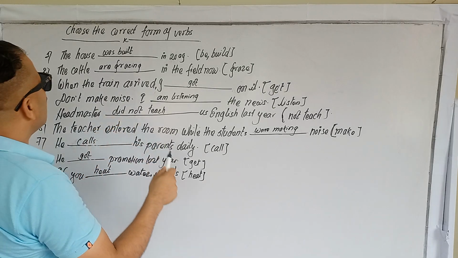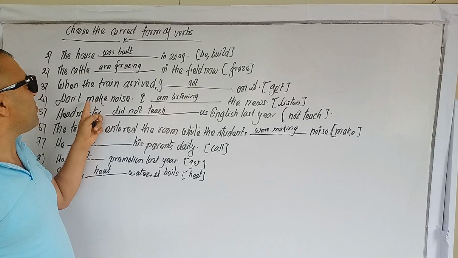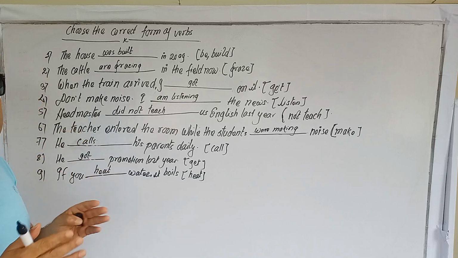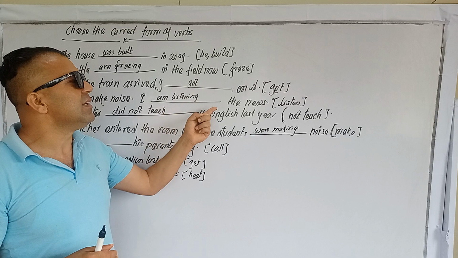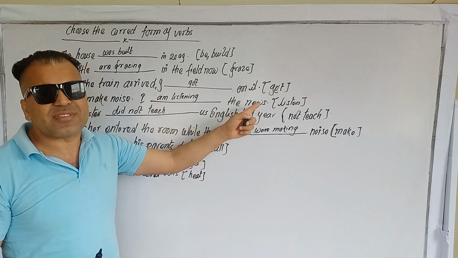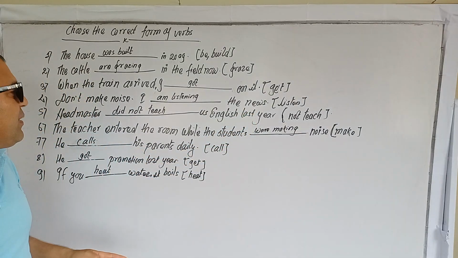Don't make noise. You see, simple present tense: don't make noise. This is one kind of order. At that time, something is going on. That's why I am listening to the news. I am listening to the news. Understand? That's why I command: please don't disturb me.